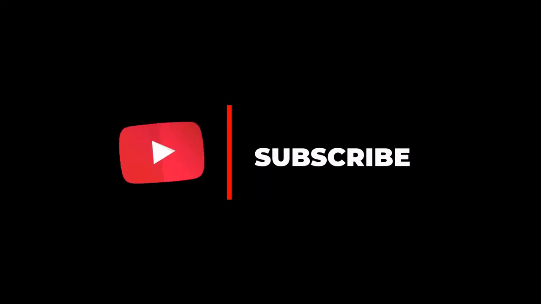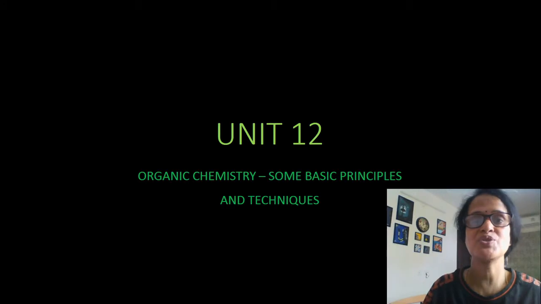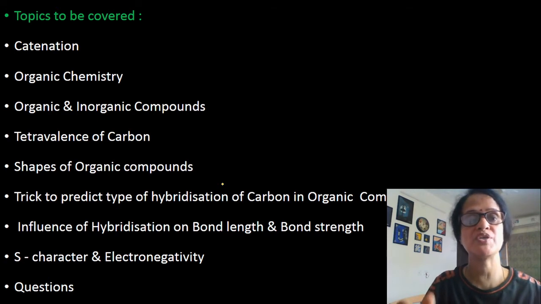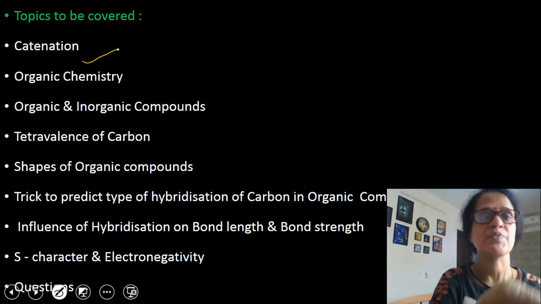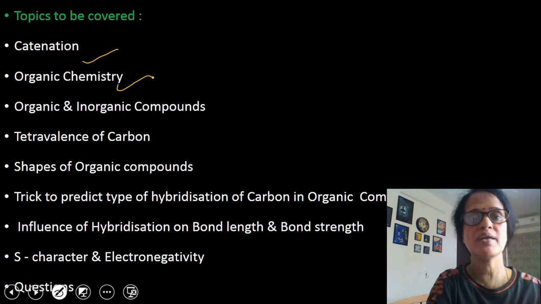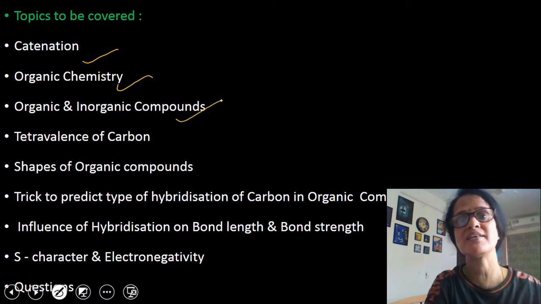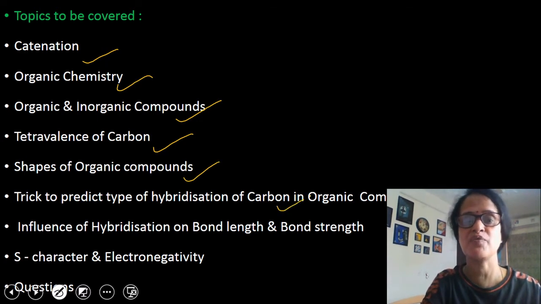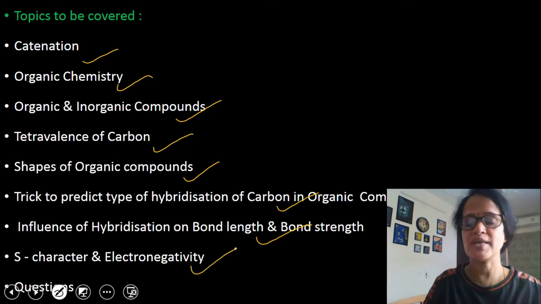So we will see what we are going to study today. Name of the topic is Organic Chemistry, Some Basic Principles and Techniques Part 1. The topics which I am going to cover today are catenation, organic chemistry, organic and inorganic compounds, after that tetravalence of carbon, shapes of organic compounds. Then I'll tell you a trick to predict type of hybridization of carbon in organic compounds, influence of hybridization on bond length and bond strength, S character and electronegativity.